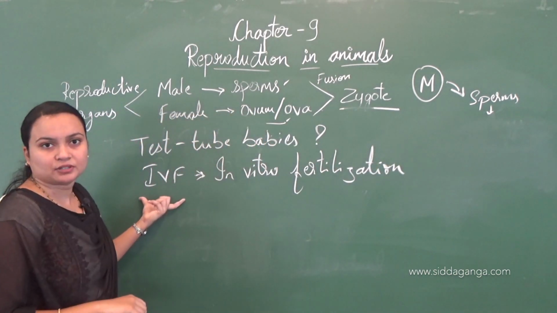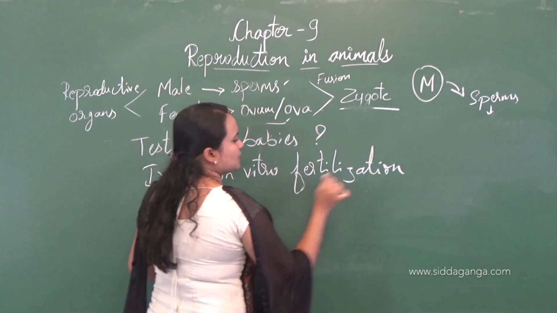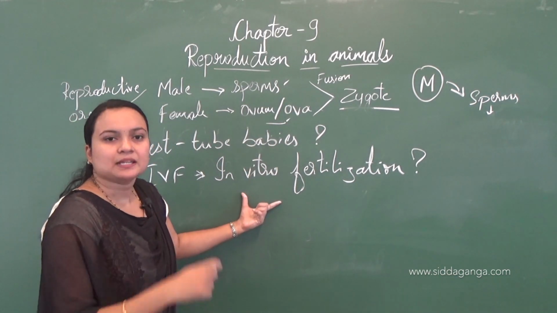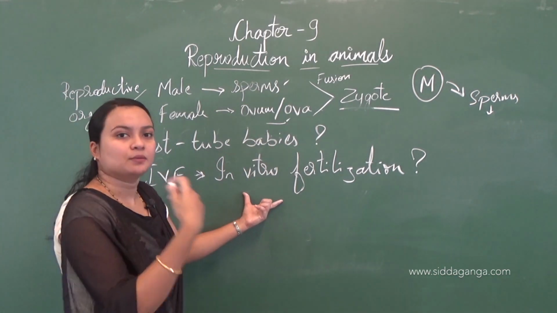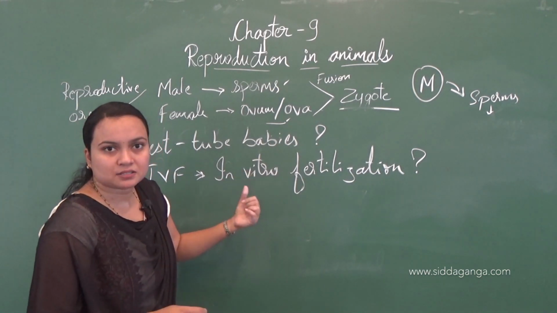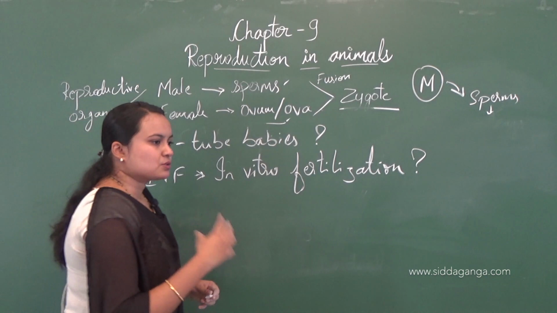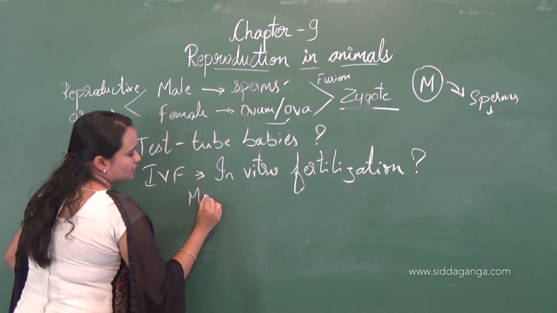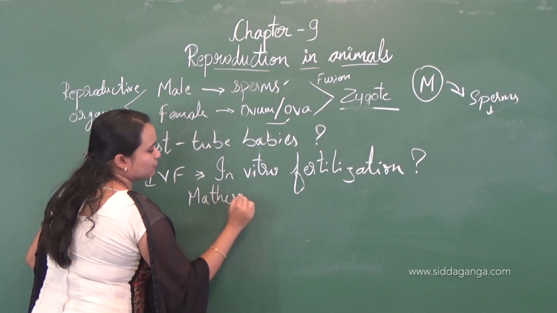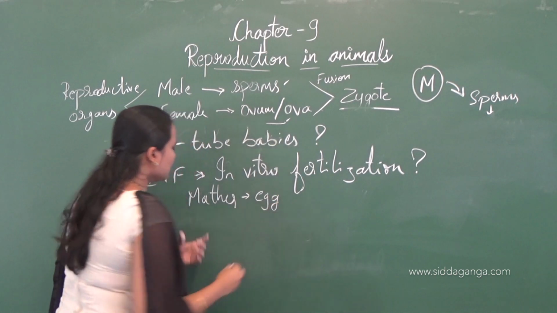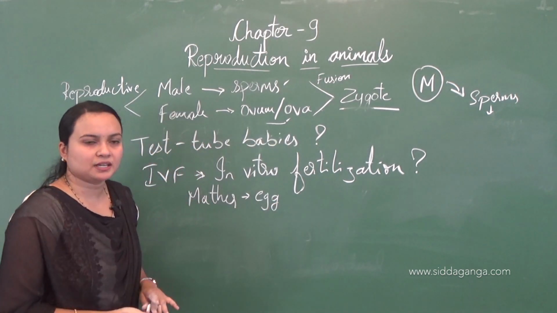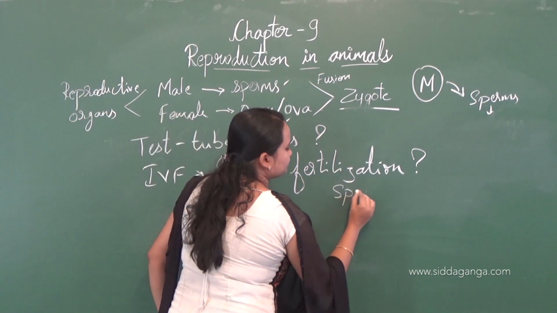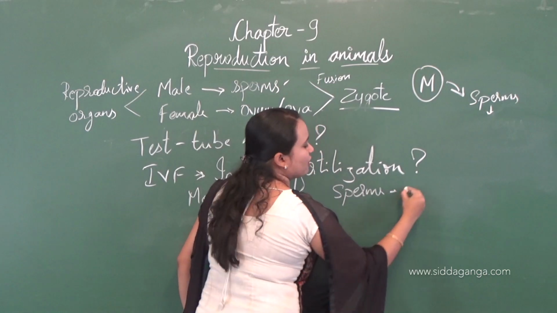When the female is unable to bear a baby, the doctor will suggest IVF. So how does the process take place? They will collect the fresh egg which is released from the mother, and sperms from the father.